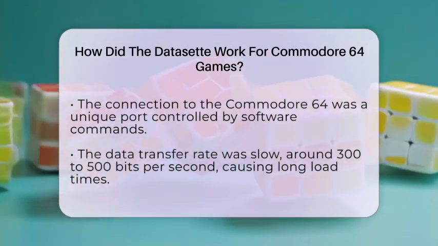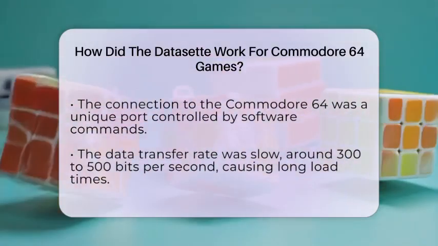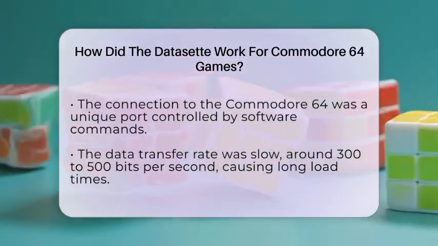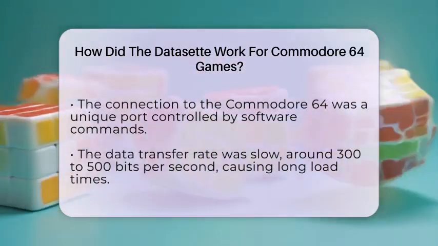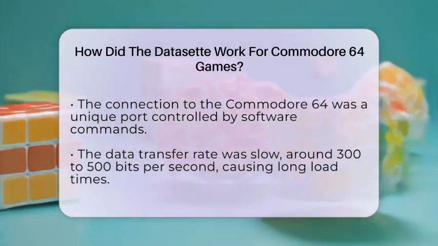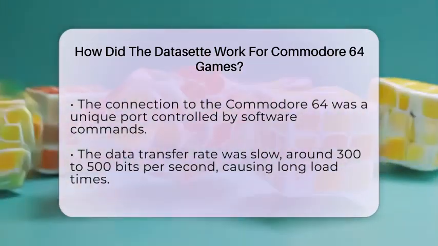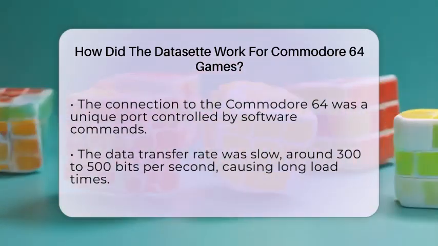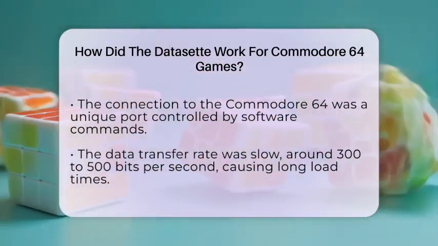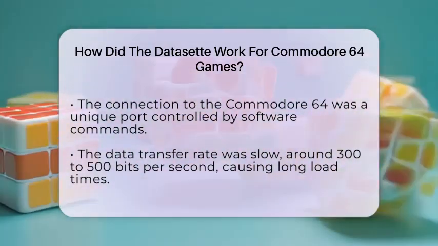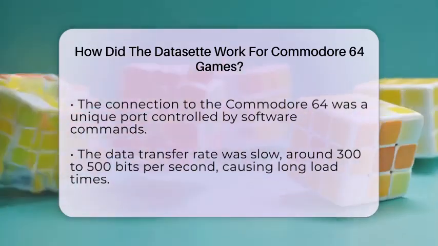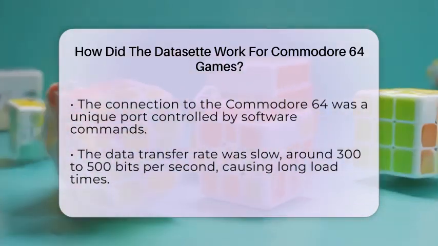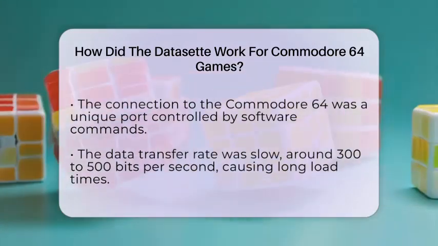The connection between the dataset and the Commodore 64 was a unique port, not like a regular cassette player. The computer controlled the tape motor through software, which sent commands to play, rewind, or fast forward. This control was essential because the data transfer rate was quite slow, around 300 to 500 bits per second. That meant loading a game could take several minutes, and players had to be patient.